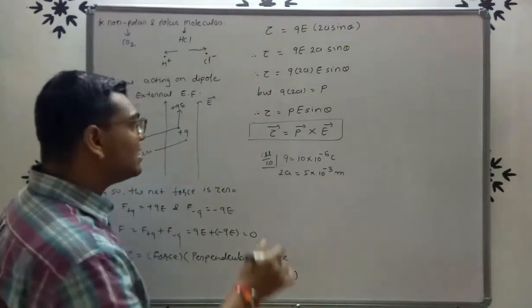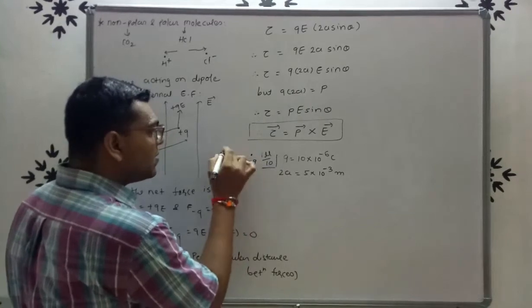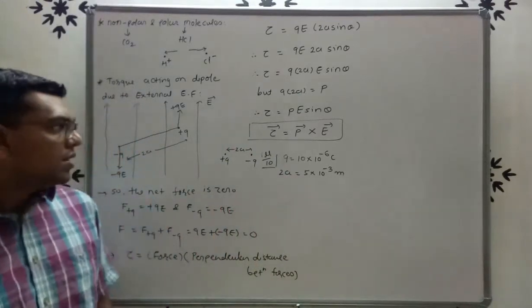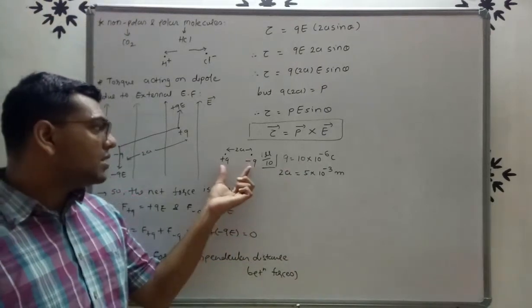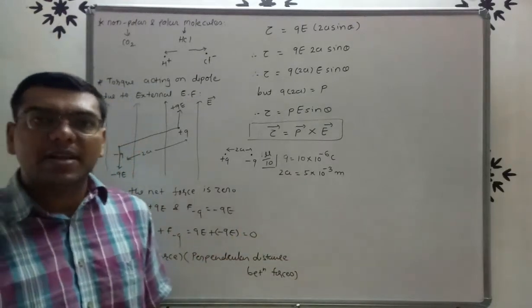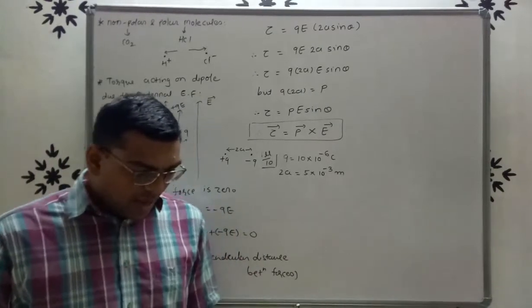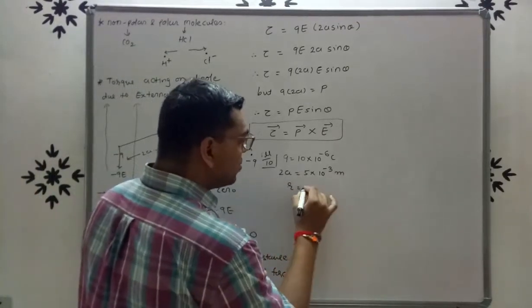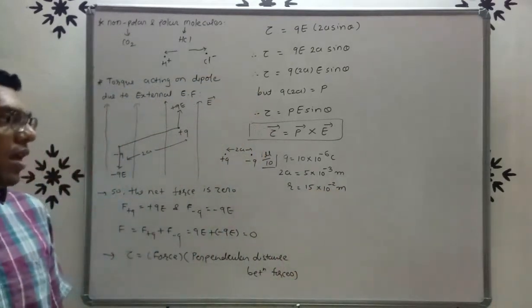Because here there are two charges, the figure is like this. This is plus q, this is minus q. And we know that the distance between these charges is 2a. So here 2a is given as 5 millimeter. The charge q is 10 into 10 raised to minus 6 coulomb. The distance between the two charges, 2a, is 5 into 10 raised to minus 3 meter. Here we have to find out the electric field on the axis, and the distance is 15 centimeter away. So r is 15 into 10 raised to minus 2 meter, right?